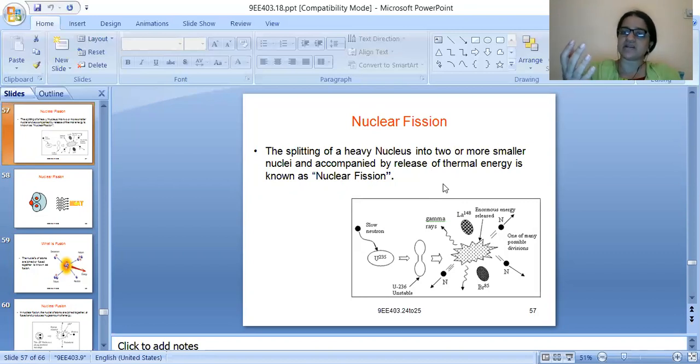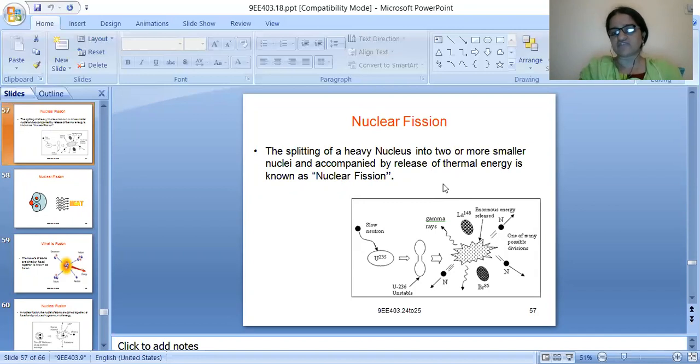Along with the splitting of the heavy nucleus into smaller nuclei, some radiations or rays will also come out. So this phenomenon is called nuclear fission.